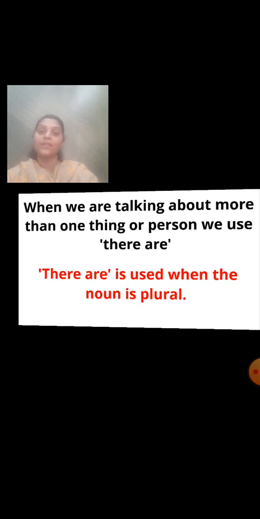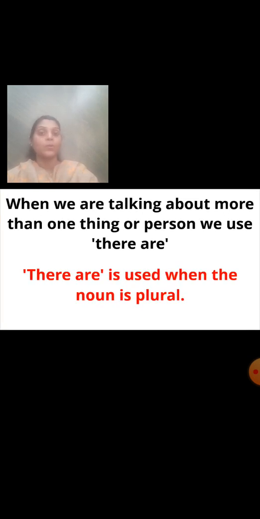So today our active English topic is are there or there are. Now I am going to teach you when we use are there or there are. Okay? So first we'll see when are there or there are is used. When we are talking about more than one thing or person, we use there are. There are is used when the noun is plural.